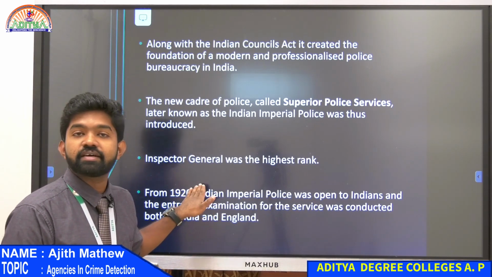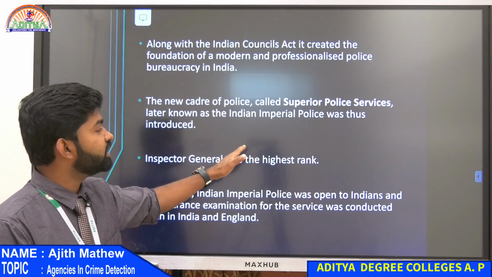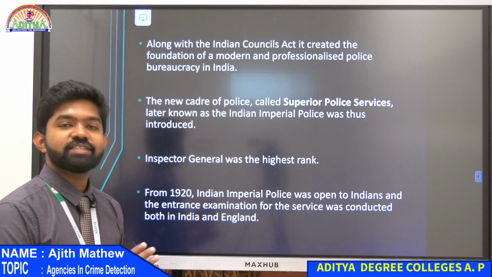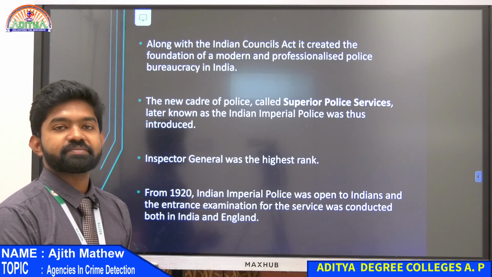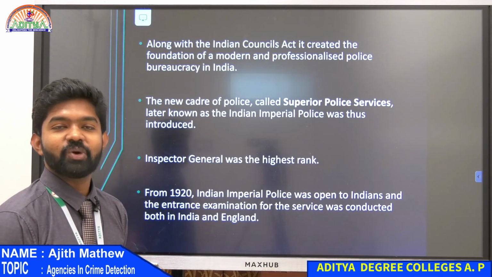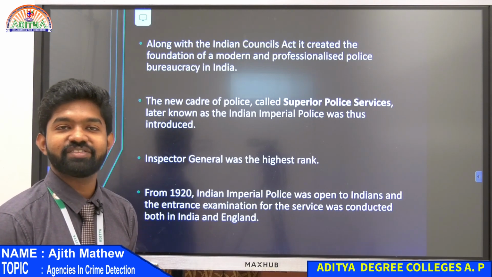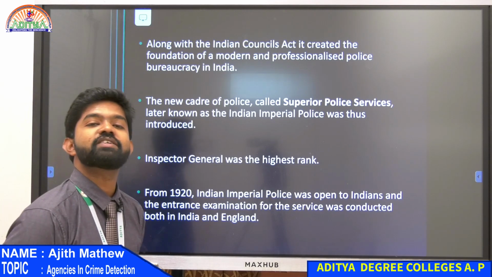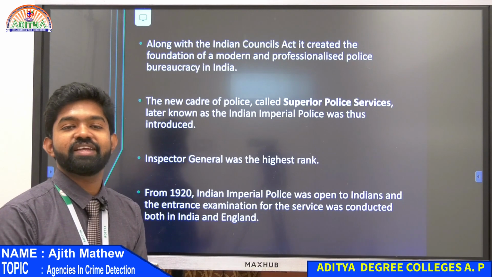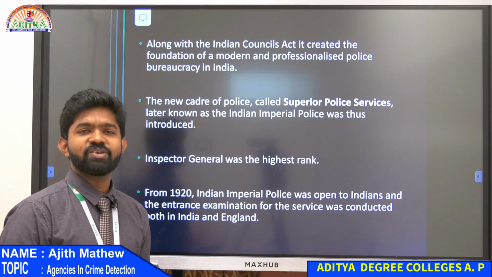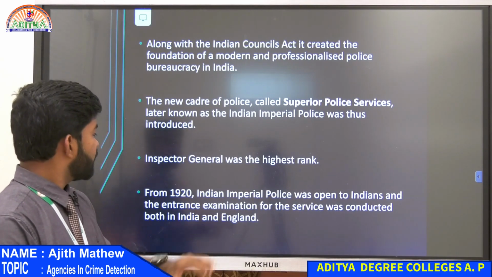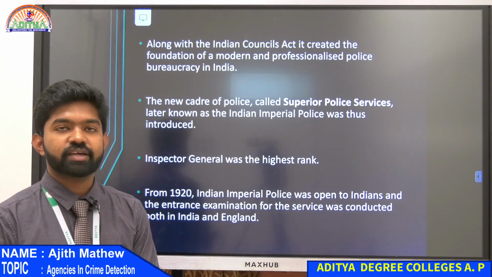The highest rank with the Indian Imperial Police at that time was Inspector General or IG. I taught you about fingerprints and the Henry classification. I told you Henry was the Inspector General of Bengal Police at that time, the highest post. That is why Henry had so many subordinates who did the work for the classification system. We dealt with all this in previous classes. So Inspector General was the highest rank.